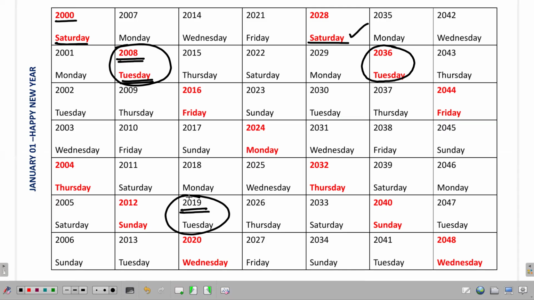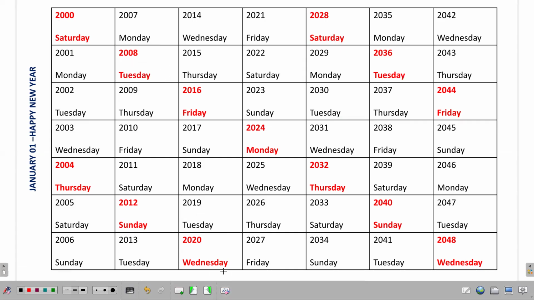The reason: 2008 is a leap year, but 2019 is a non-leap year. So you can use the calendar up to February 28. But after that, in 2019, it's going to be March 1. So that is why the 2008 calendar cannot be used fully in the year 2019, because of the leap year, non-leap year conflict. Okay, so make a note of that.